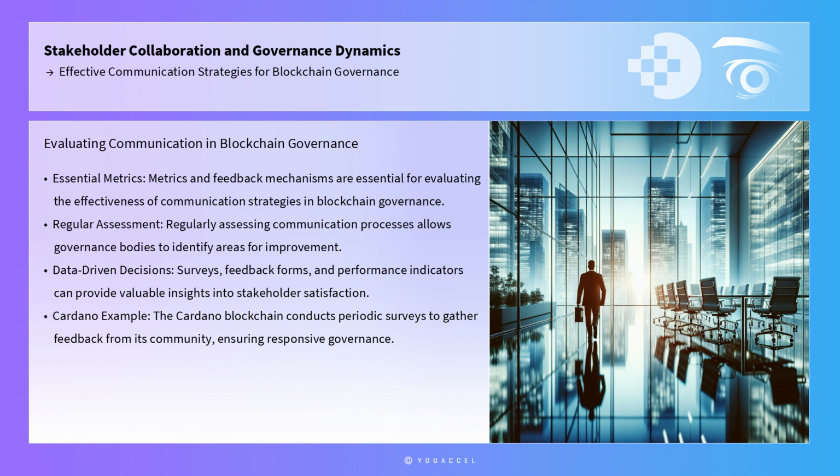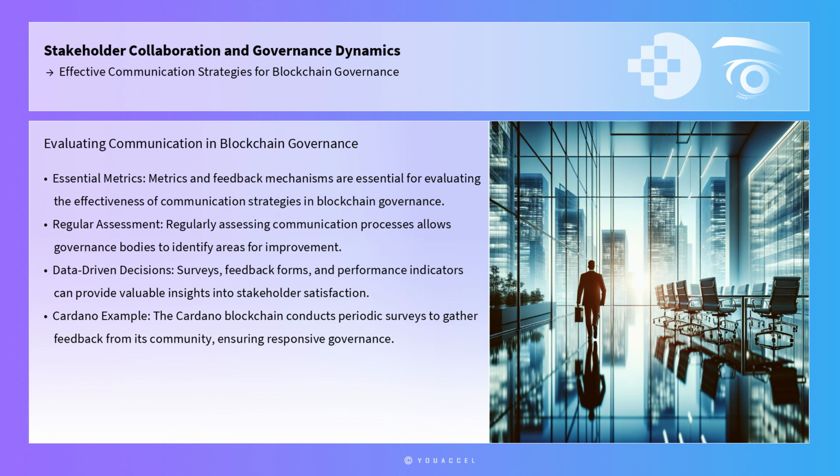Metrics and feedback mechanisms are essential for evaluating the effectiveness of communication strategies in blockchain governance. Regularly assessing communication processes allows governance bodies to identify areas for improvement and make data-driven decisions to enhance stakeholder engagement.